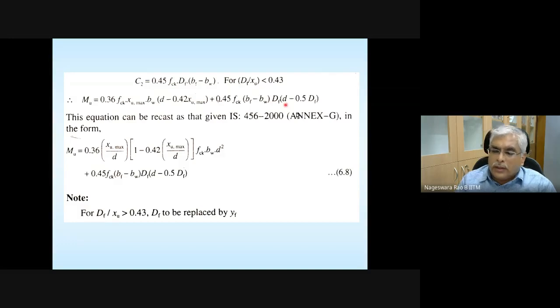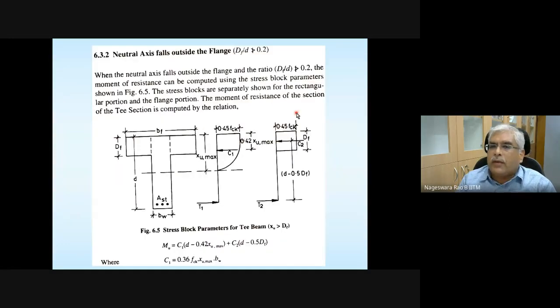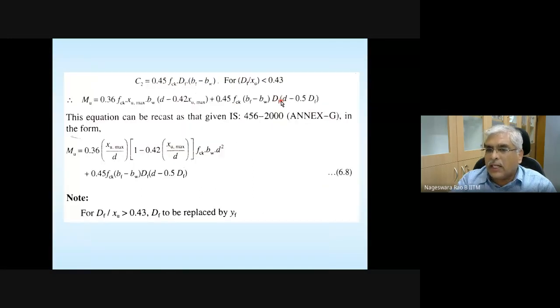Now when capital DF divided by D is not exceeding 0.2, but still if this condition is failed, then wherever capital DF is there, you replace it with YF.